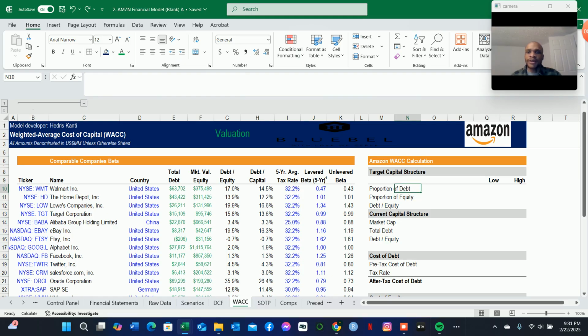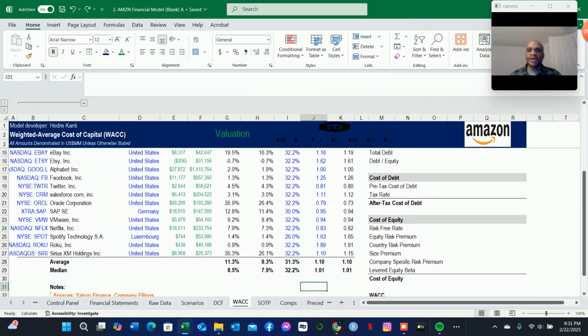While it could be very beneficial for companies to issue bonds, at the same time, issuing bonds could lead the company to file for bankruptcy if the tax benefit is less than the future bankruptcy cost. So that is why the target capital structure is very important. And there we're going to be bringing in that target capital structure and estimating that in relation to whatever we have here from our comparable company analysis.